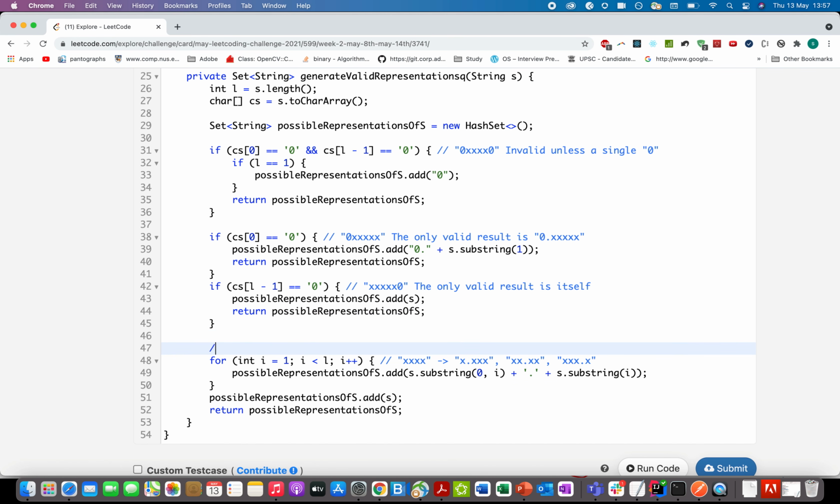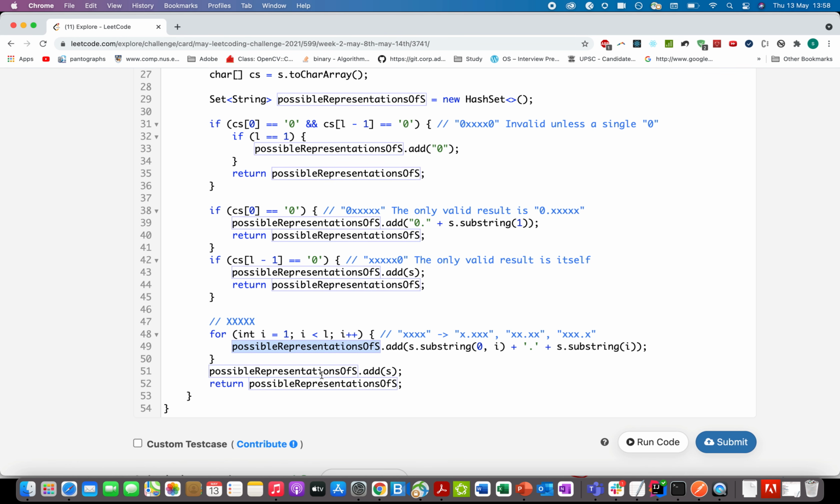And the last case, if the control comes here, the string is represented in xxx format. So you can put the decimal point anywhere in between the places, the indexes. So you start the loop from i equals 1, go up till the length and generate 2 substrings and put a decimal point in between and add it to the possible representation of s.